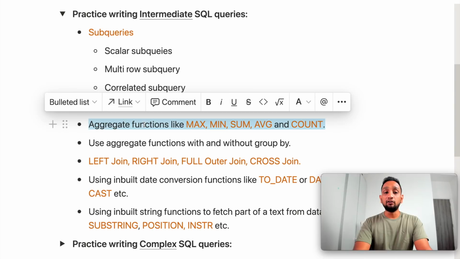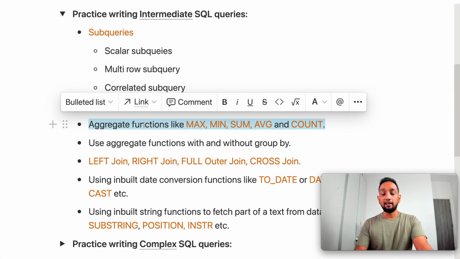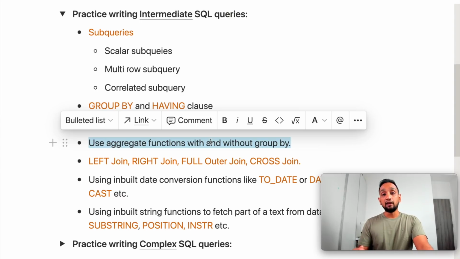And then try to spend some time understanding different aggregate functions. Now we have max, min, sum, average, and count. These are pretty simple, but try to write some queries where you're using aggregate functions, and mainly try to write some queries where you are using aggregate functions with the group by clause, and then some SQL queries where you are using aggregate functions without the group by clause. Try to see the difference, because we can use aggregate functions with group by as well as without group by, and see how that works. Try to write SQL queries using that so you get some understanding.